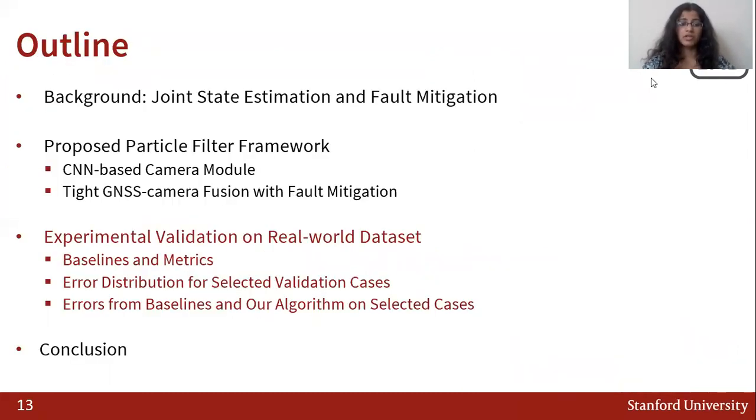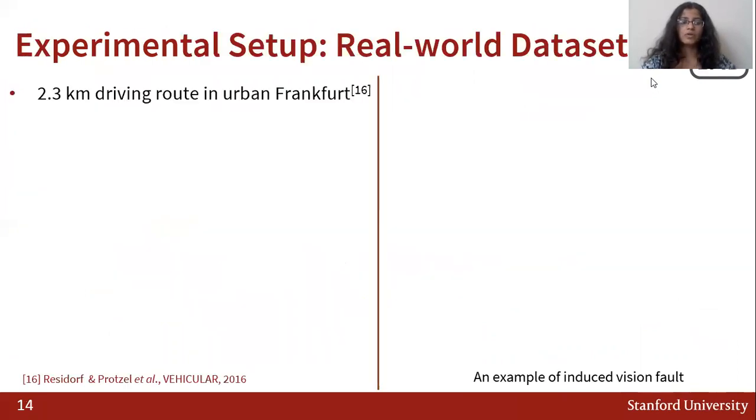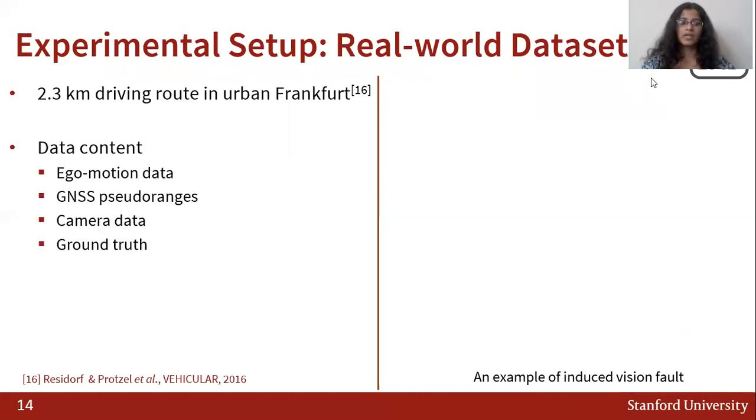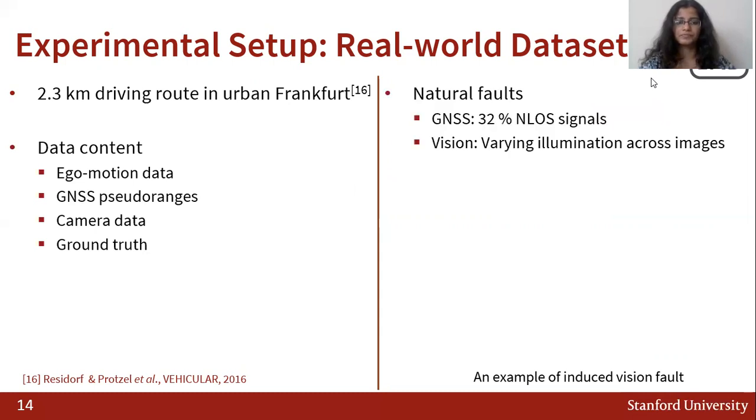Next, I'll talk about experimental validation of our framework on a real-world dataset. Our dataset is a 2.3 kilometer driving dataset that was collected in urban Frankfurt. It consists of ego-motion data from IMU, pseudorange measurements from multiple GNSS constellations, vision data, as well as ground truth from a high-quality commercial GNSS inertial fusion system.